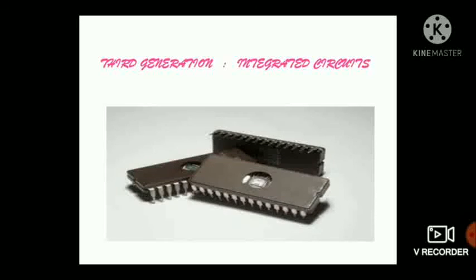The third generation of computers, integrated circuits, 1964 to 1971. The development of the integrated circuit left its mark on the third generation of computers. Transistors were made smaller in size and placed on silicon chips, which dramatically increased the speed and efficiency of computers.